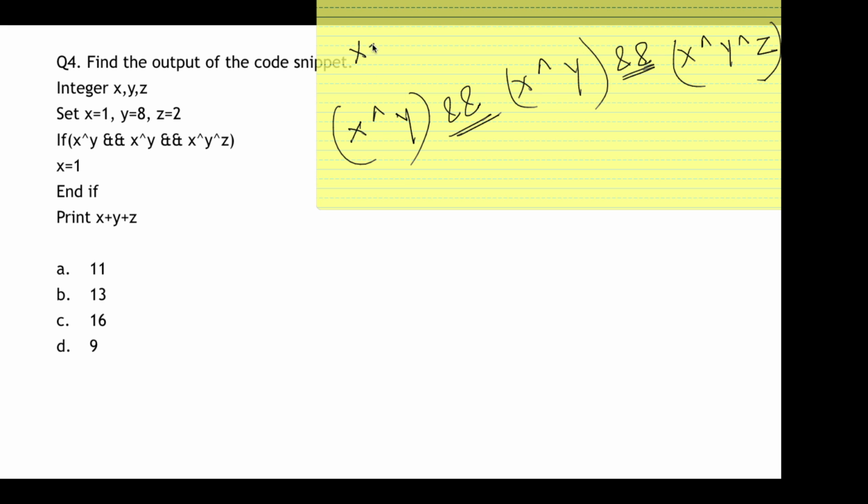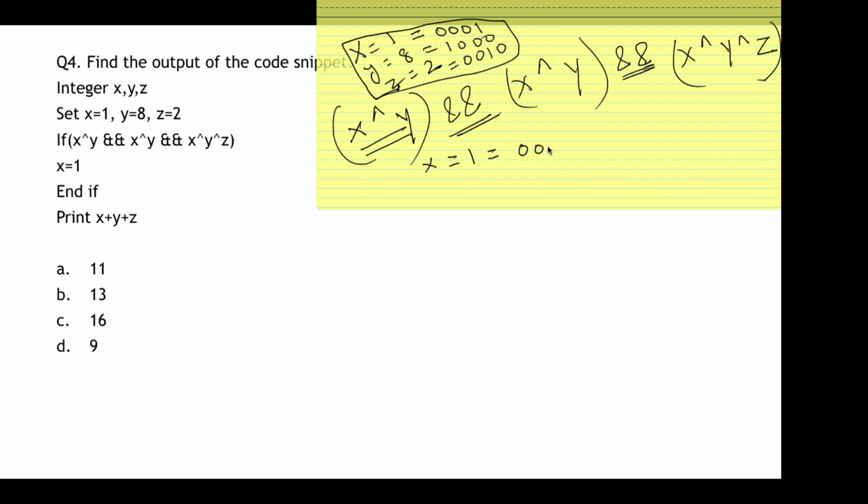Okay, so we know the value of x is 1, y is 8 and z is 2. So now in order to do this XOR operation, I need to first find out the binary numbers. So binary of 1 is 0001, of 8 is 1000, of 2 is 0010. Okay, so you need to remember these certain things, or else you need to know how to find out the binary. So I'll rewrite it here. X is equal to 1, so binary is 0001. Y is equal to 8, so the binary is 1000, and z is equal to 2, so the binary is 0010.